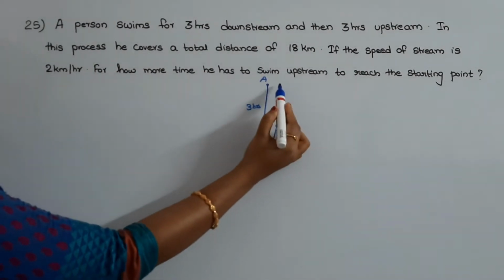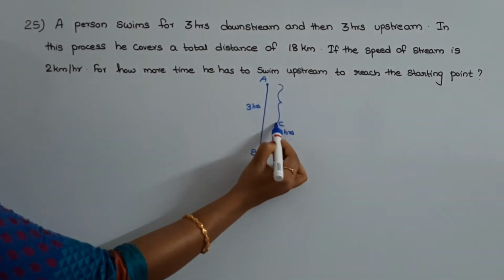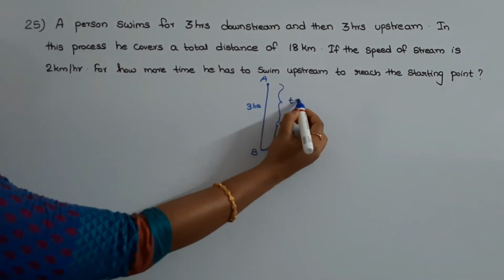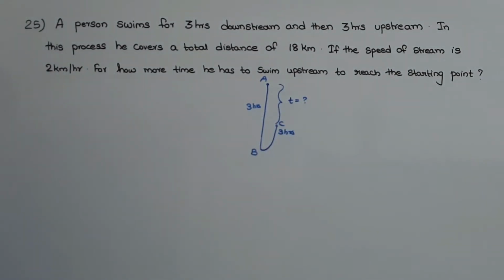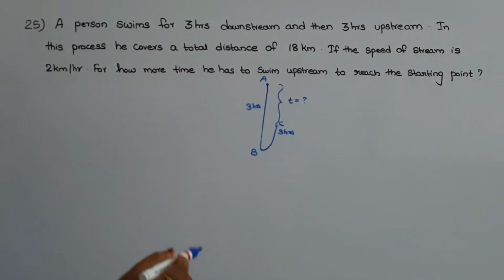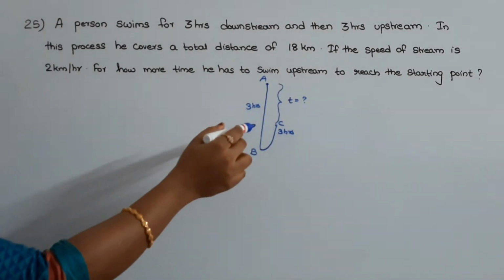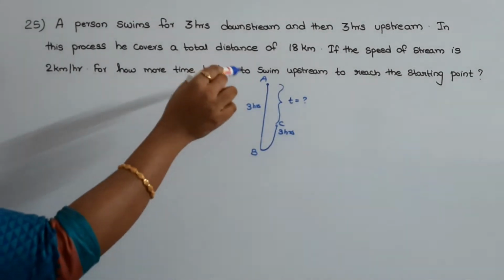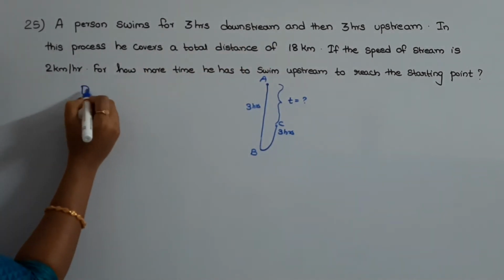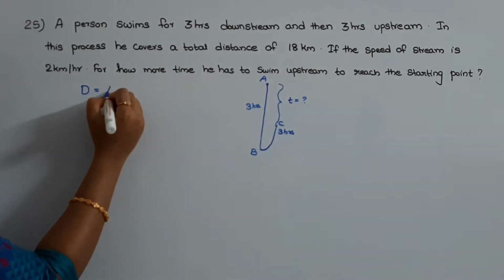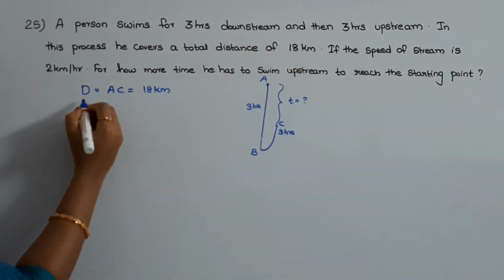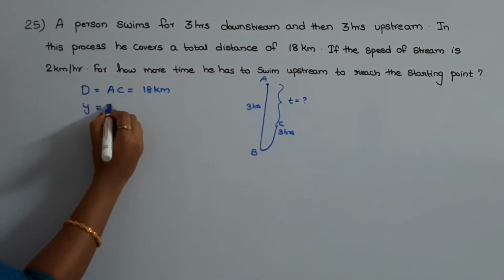So when he swims 3 hours upstream, he could reach only up to point C. We need to find out the additional time taken by him to travel from point C to point A. So this particular time period we need to find out. So for that, first we need to know what is the distance AC. Now the total distance travelled by him upstream and downstream is given as 18 km. So the total distance, that is AC, is given as 18 km. The speed of the stream, that is Y value, is given as 2 km per hour.